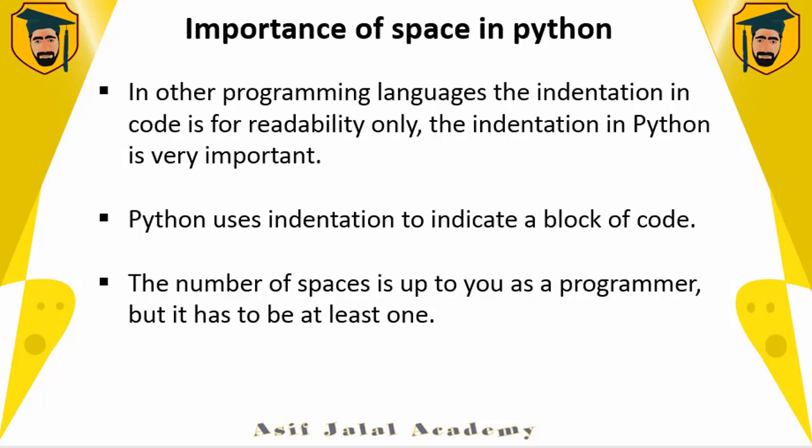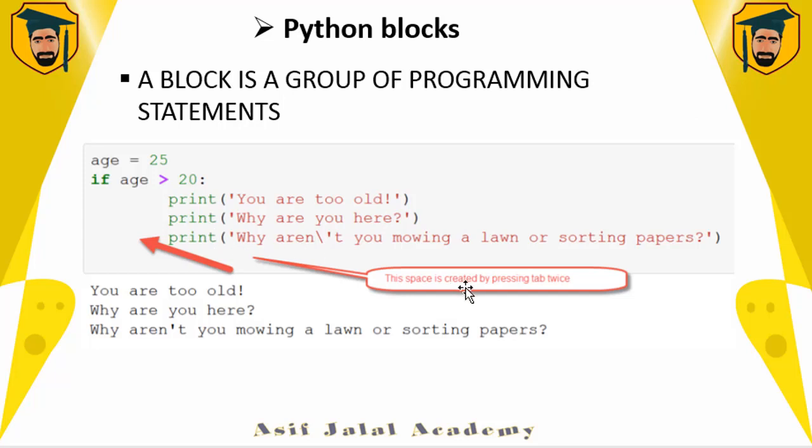In other programming languages, the indentation in code is for readability only. The indentation in Python is very important. Python uses indentation to indicate a block of code. The number of spaces is up to you as a programmer, but it has to be at least one. So what does at least one mean? As you can see, here I created this space by pressing the tab twice, but it's possible to just press the space bar one time.